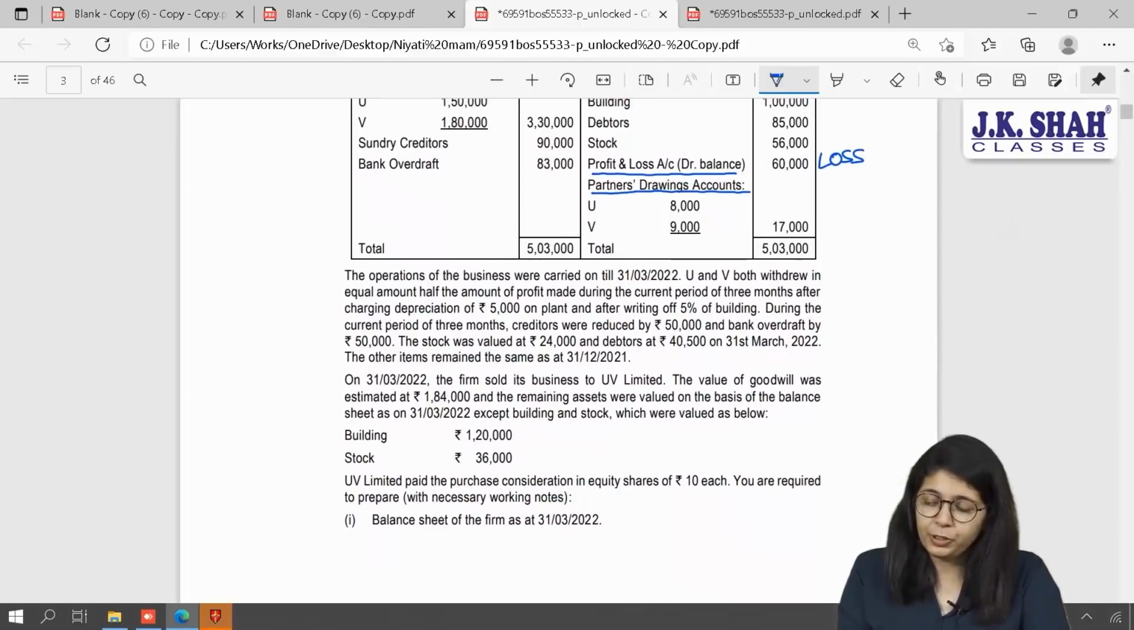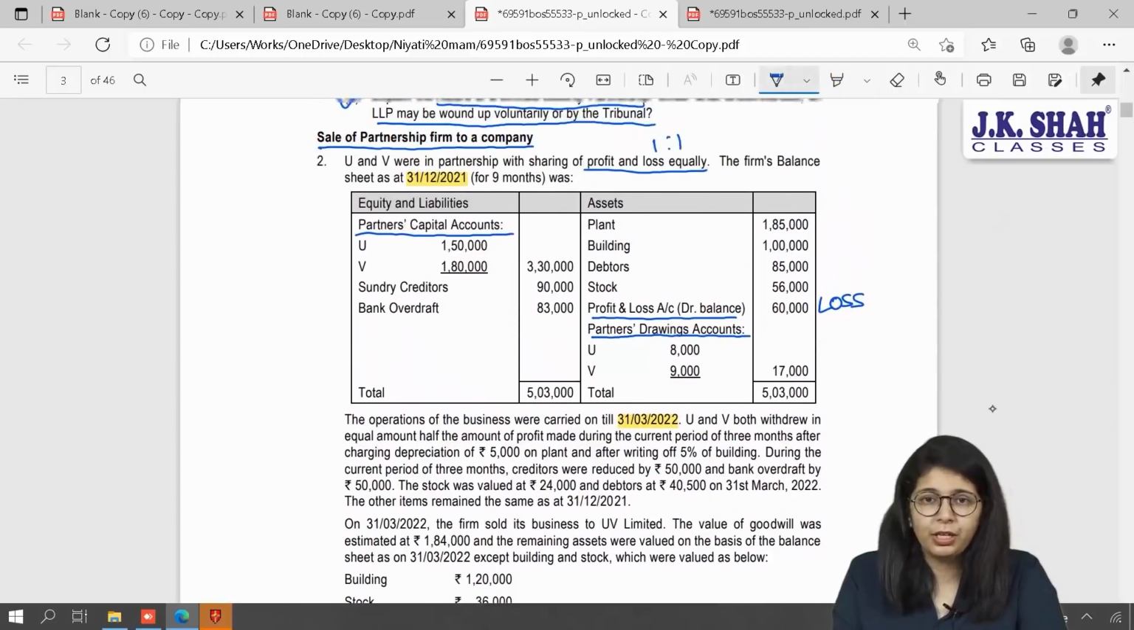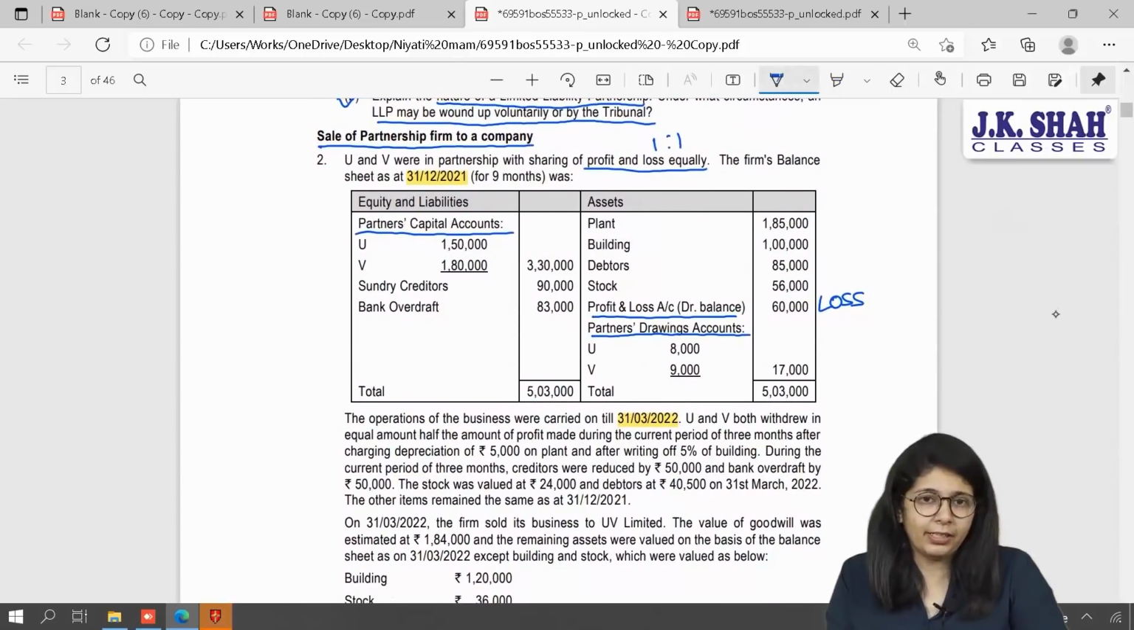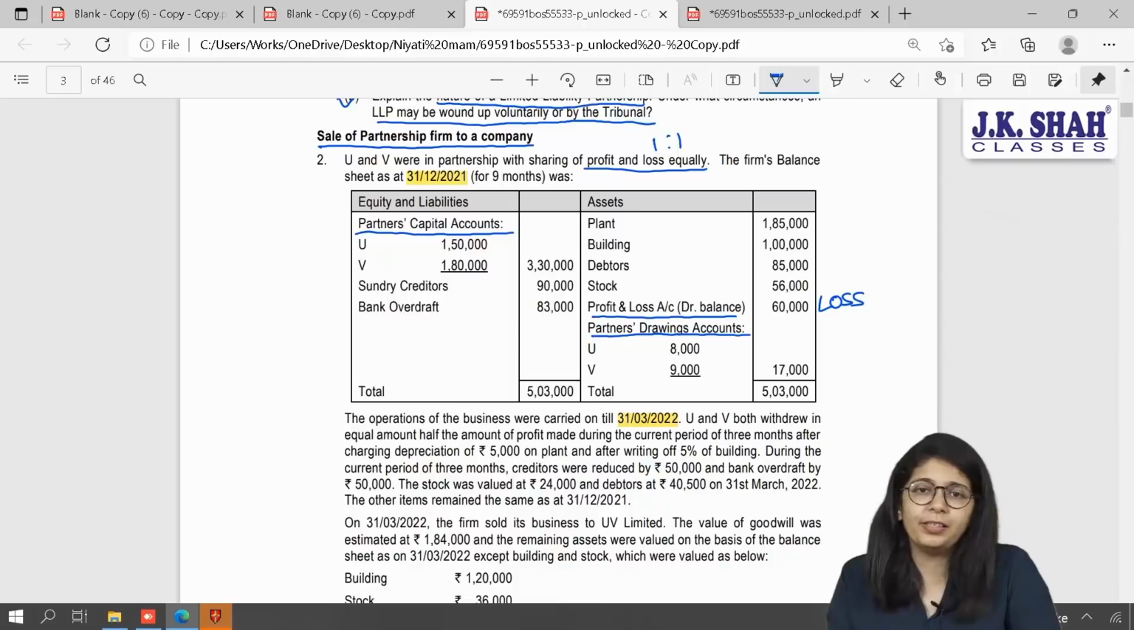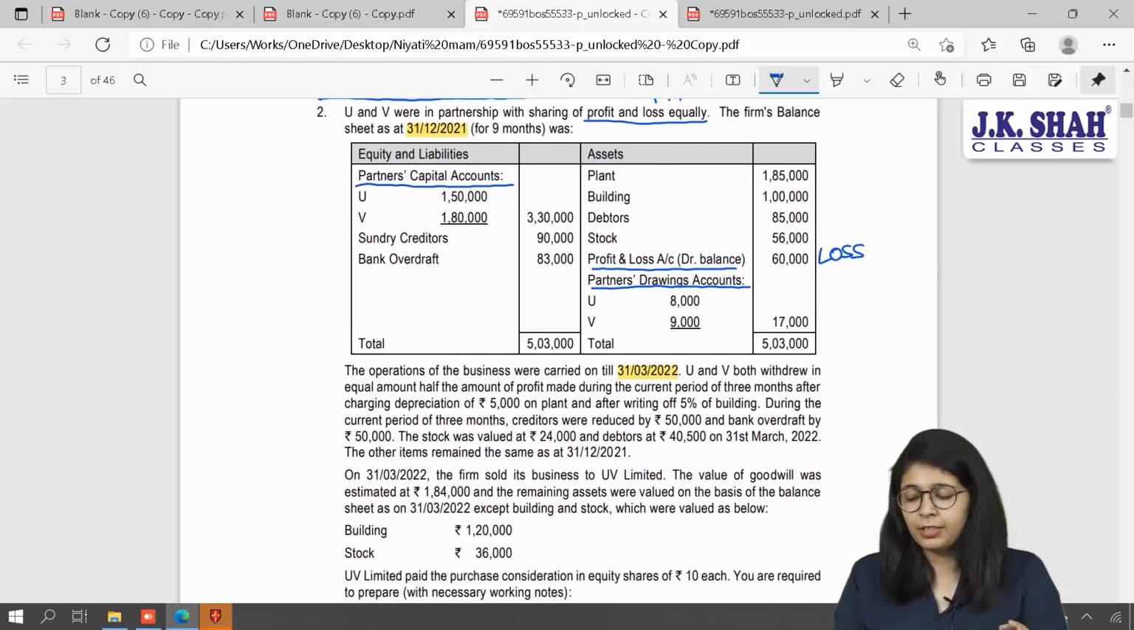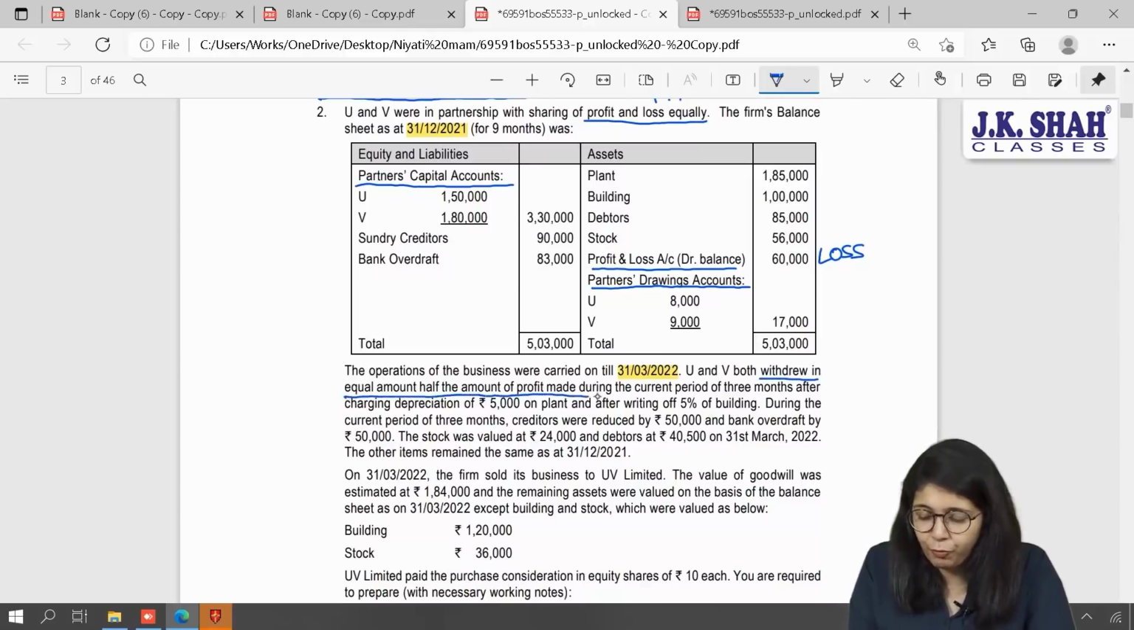Further, they are saying the operations of the business were carried on till 31st March 2022. If you see your last balance sheet date, the one that I have highlighted before, was 31st December 21, and the partners carried on their business for another 3 months. So before winding up or before selling the entire business to the company, we need our new balance sheet. And to create this new balance sheet as on 31st March 22, information is provided in the sum. Let us check that. You and we both withdrew in equal amount half of the amount of profits made during the period of 3 months.